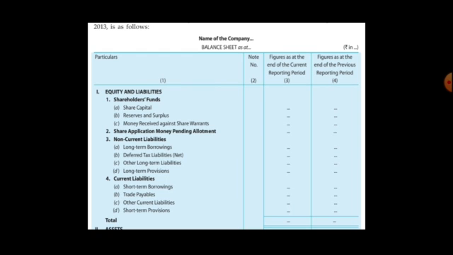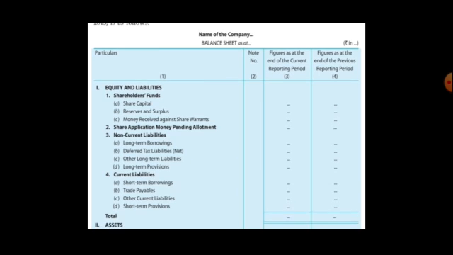Under that, shareholders' funds: share capital, reserves and surplus, money received against share warrants, share application money pending allotment. Then non-current liabilities: long-term borrowings, deferred tax liability, other long-term liabilities, long-term provisions. Then current liabilities: short-term borrowings, trade payables, other current liabilities and short-term provisions. This totals the liability side.